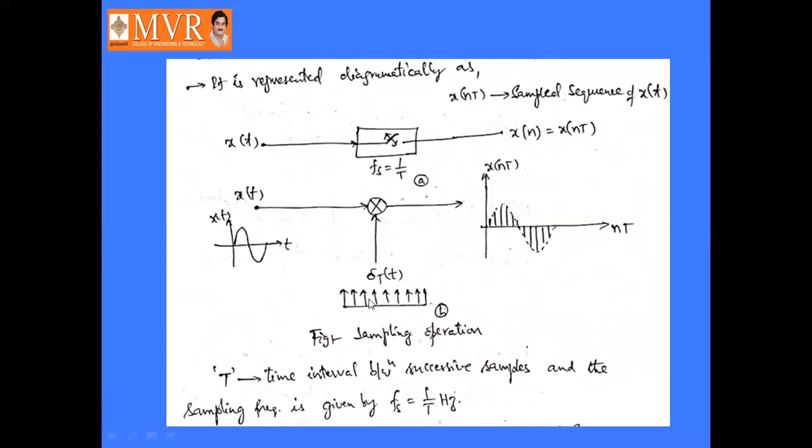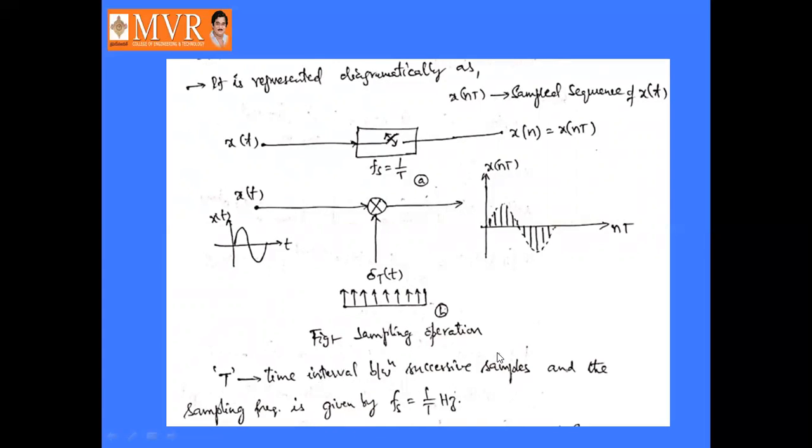See here, these are the train of impulses delta T of t, so that the resultant will be the discrete time signal x of nT. This is nothing but the diagram related to the sampling operation, where capital T is the time interval between successive samples, and the sampling frequency.